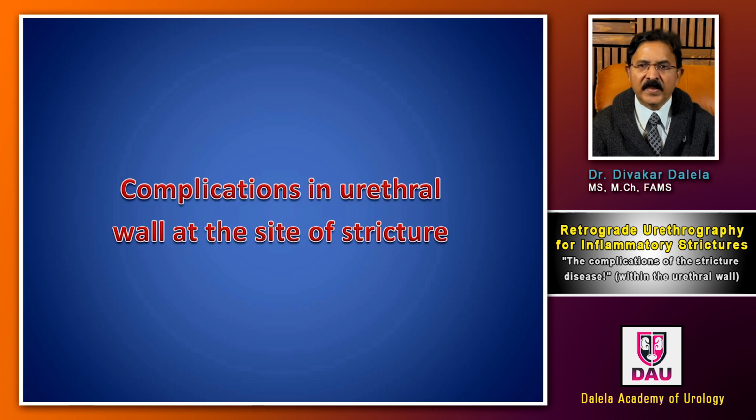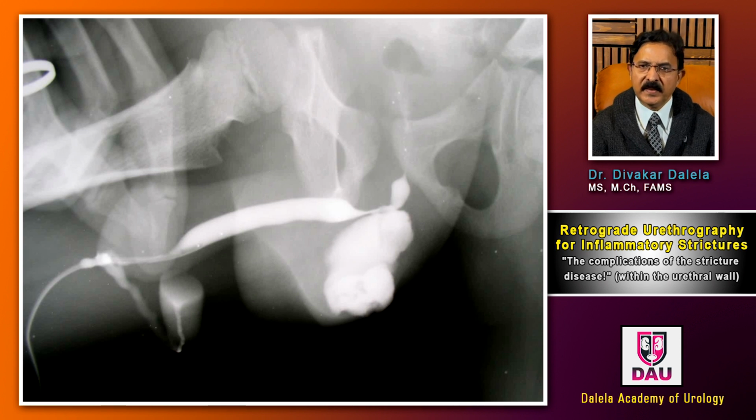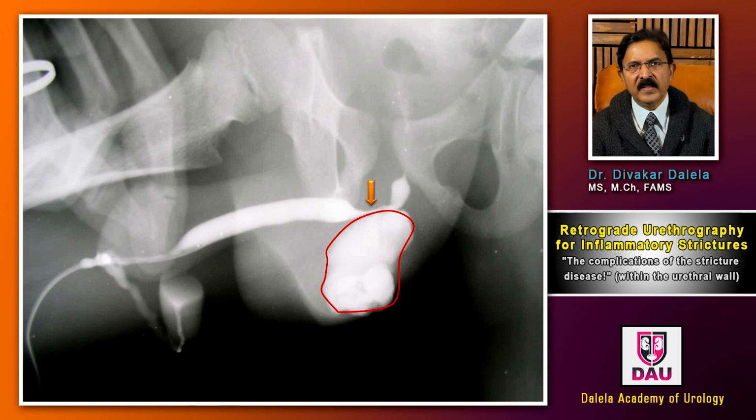Next is complication in the urethral wall at the site of stricture. Now here is a retrograde urethrogram film where you see a cavity whose outline is fuzzy, and this cavity is lying just below the stricture. So obviously this is an abscess cavity and the outline is lined by granulation tissue. That's why it's looking fuzzy. In another picture, you will see a stricture marked by golden arrow, and then you see a huge cavity which is filled with contrast and looks smooth. Now this smoothness of the cavity depends upon the duration of the abscess cavity.